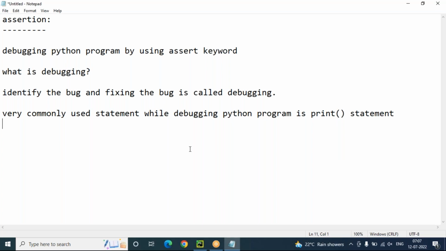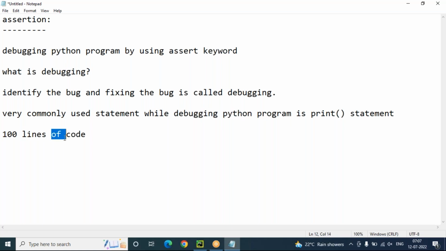Why? Because suppose I have 100 lines of code. In these 100 lines of code, I want to check line-by-line execution, where the issue is available, and there I have to solve the issue in this process. So a very commonly used statement while debugging Python programs is the print statement.